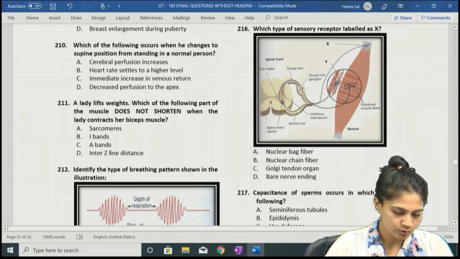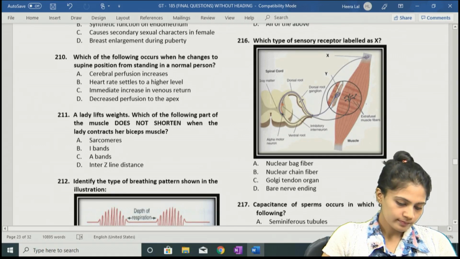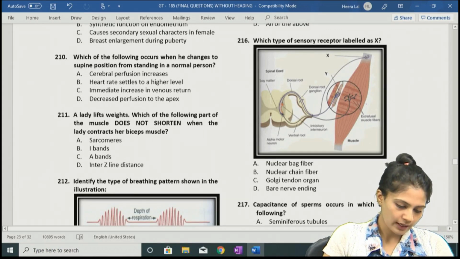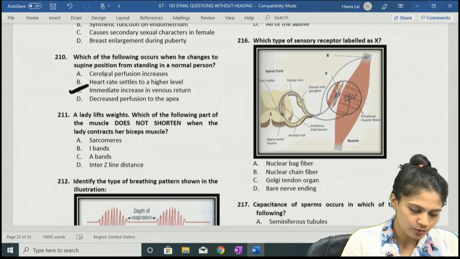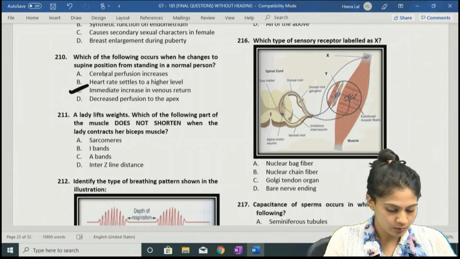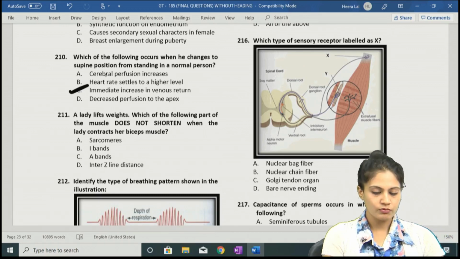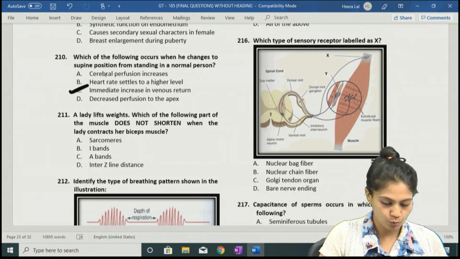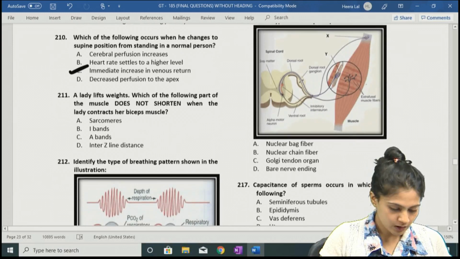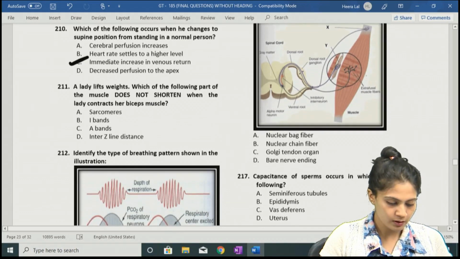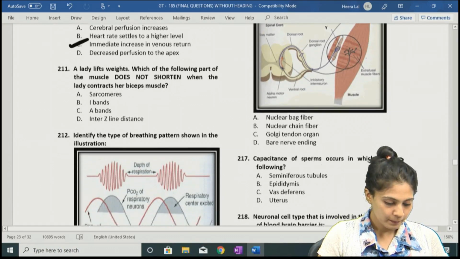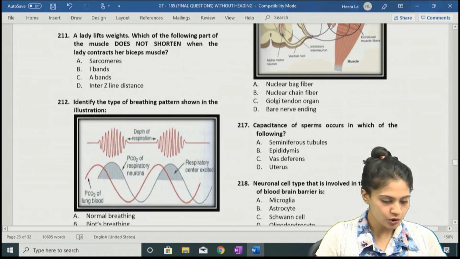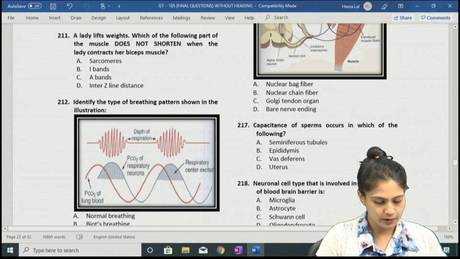That is known as orthostatic hypotension. So, what is the first change? That is the venous return. So, the answer to our question number 210 is the immediate increase in venous return. So, that is about question number 210. The answer is option C. Let's move on to the next question, that is 211.